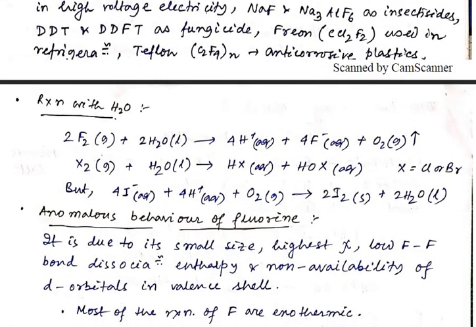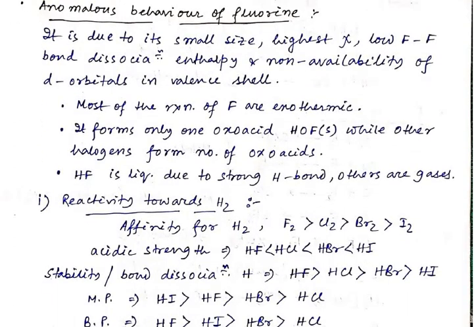Next we are going to the anomalous behavior of fluorine. What is the anomalous behavior of fluorine? Anomaly means that fluorine reacts with other elements in a different way. In group 17, fluorine, chlorine, bromine, and iodine are there.